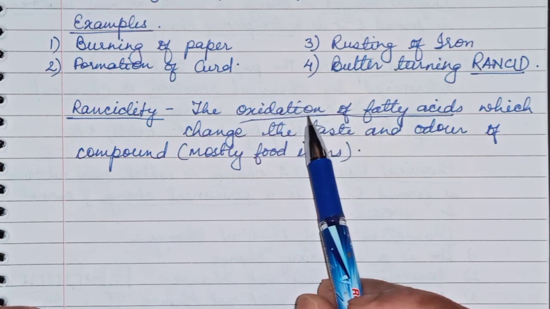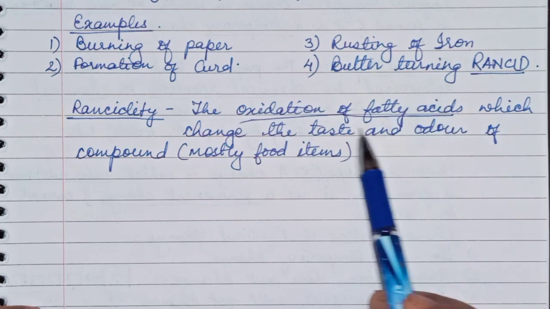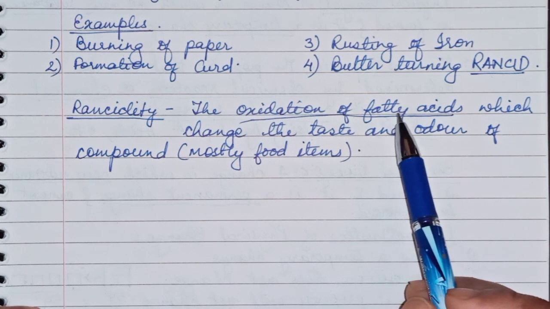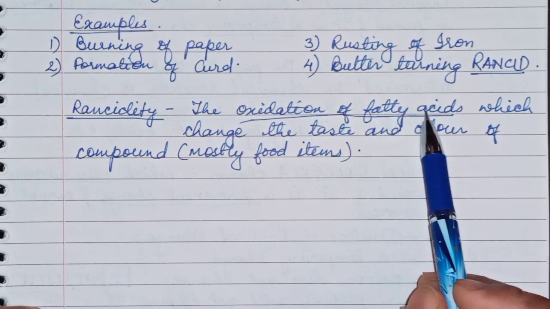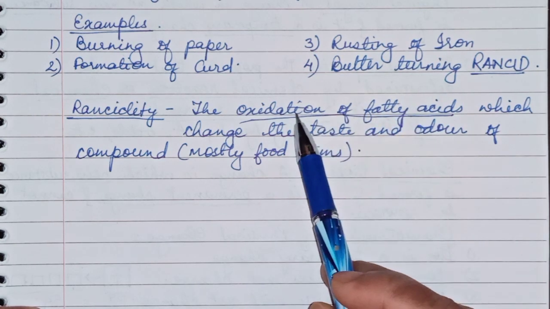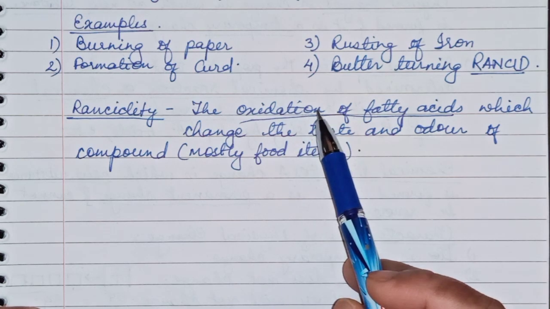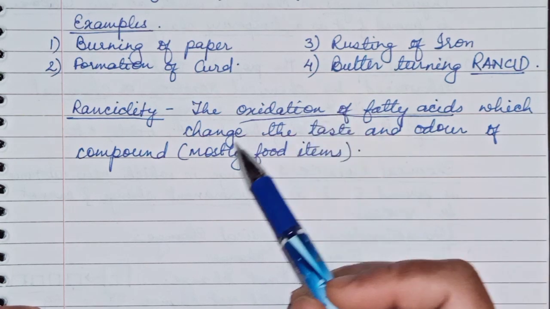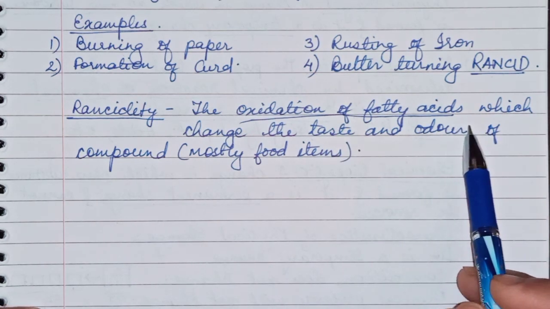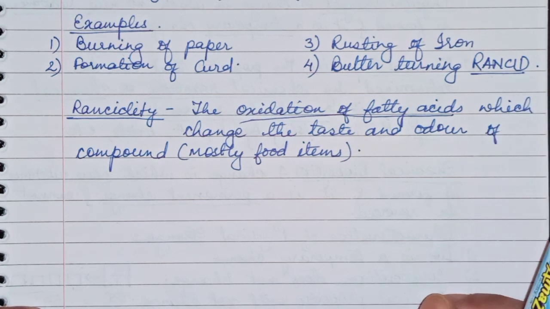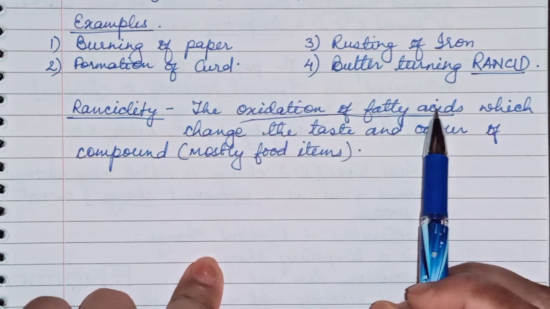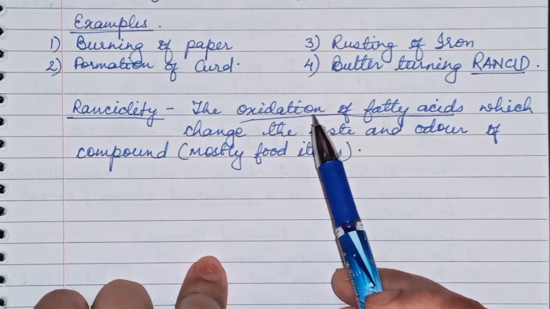That means oxygen will remain inside the packet, and oxidation will take place with the fried chips. Fried chips are fried in oil, so the oil contains some fatty acids. If the packet is not filled with nitrogen or inert gas, oxidation will take place because oxygen will remain inside the packet, and after some time its taste and odor will change. You will not be able to consume it after some time. So rancidity is oxidation of fatty acid, and oxidation is done in the presence of oxygen only.